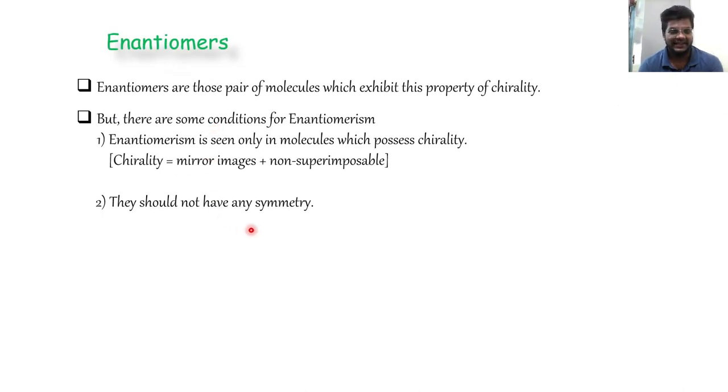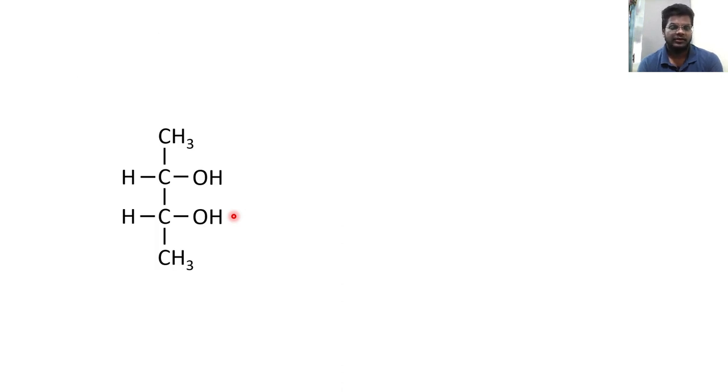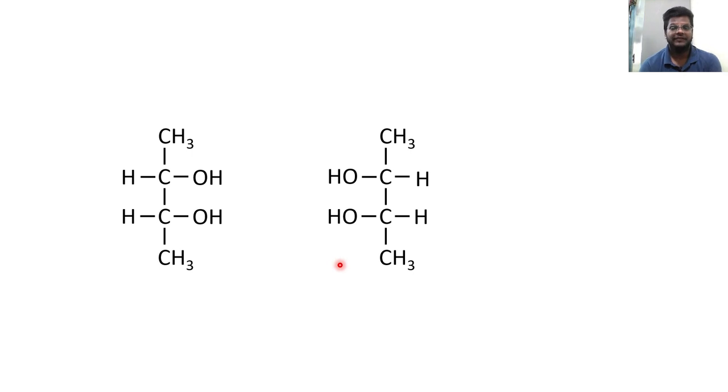The second condition says that enantiomers should not have any symmetry within them. They should not be symmetrical in themselves. Suppose I take this molecule. When we draw its mirror image, it will look something like this, right? But if you observe carefully, there is a plane of symmetry. That is, if I divide the molecule by any one plane and I find that it is symmetrical, then it is understood that there is a plane of symmetry within this molecule, and such molecules cannot be enantiomers because such molecules get superimposed.